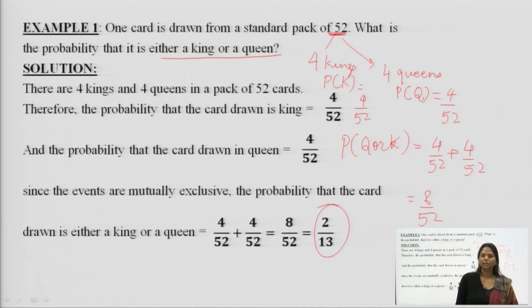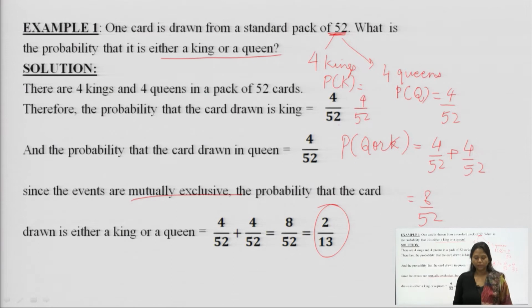We can leave the answer here, but if you wish to, you can also find the answer in decimals. This is the question when we are talking about mutually exclusive events, when the events cannot occur simultaneously. Simultaneously here means a king and a queen cannot appear on the same card when they are drawn at random out of 52 cards. So, this is a question of mutually exclusive events.